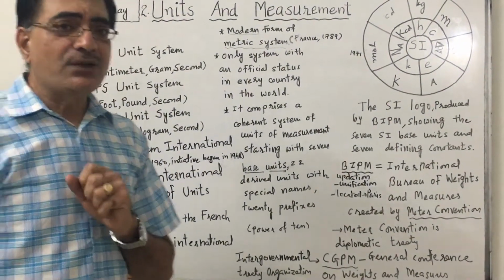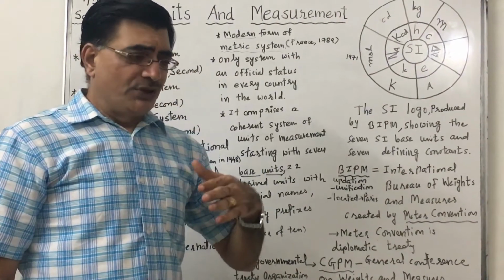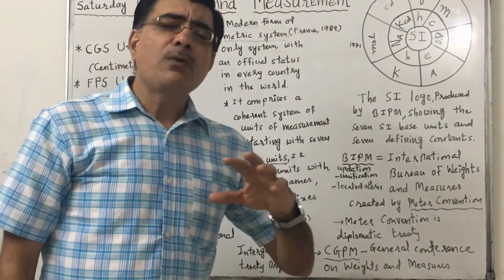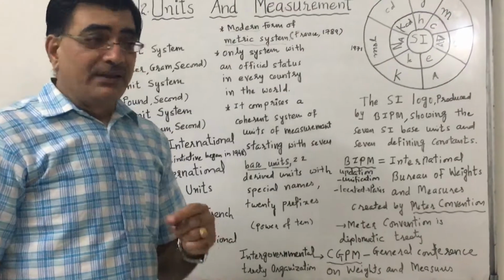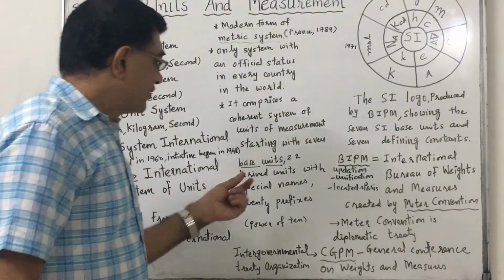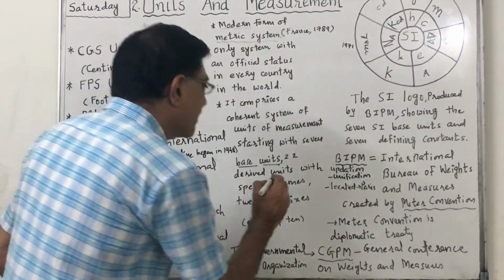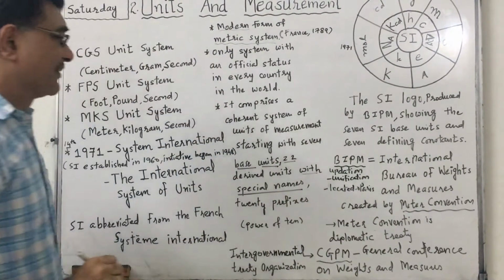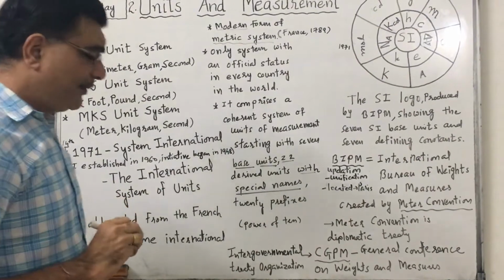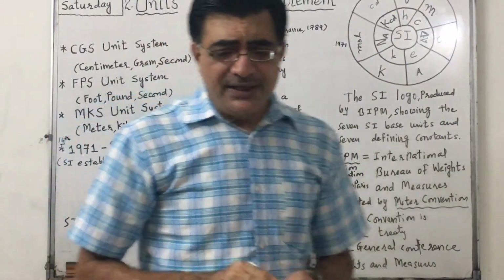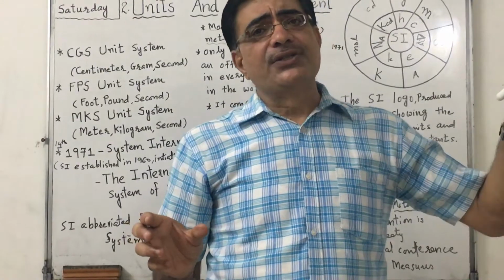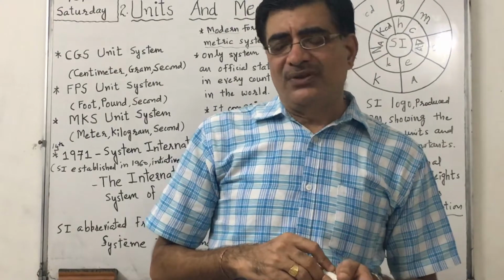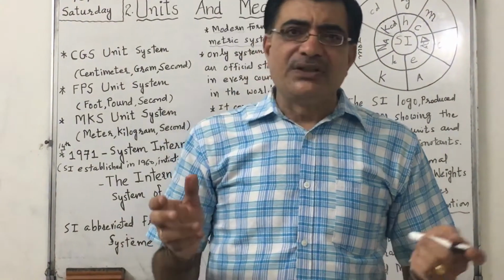Yesterday I told you that the units derived from base units are called derived units. There are so many derived units, but SI has 22 derived units with special names. Moreover, we need very small units to very large units. Measurements are from very small to very large. Some things are very small, some things are very large.